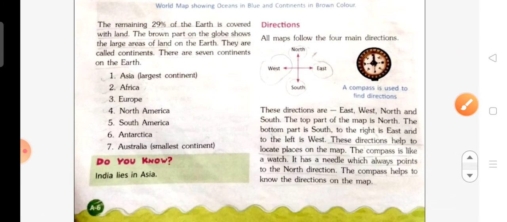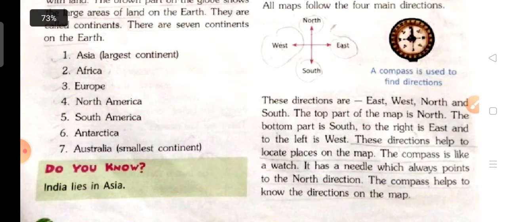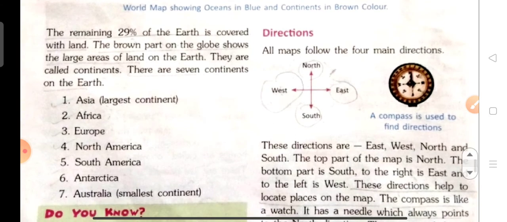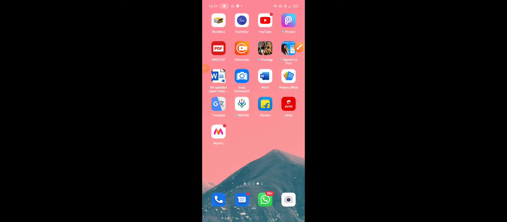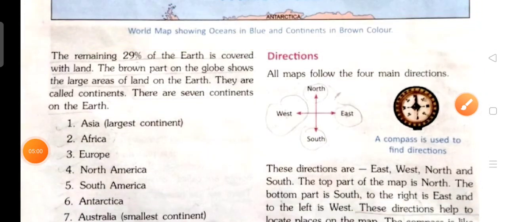Okay, children, now everyone come to the direction topic. We will discuss directions. All maps follow the 4 main directions. What are they, children? North, east, south and west. All maps follow the four main directions. What are they? North, east, south and west.